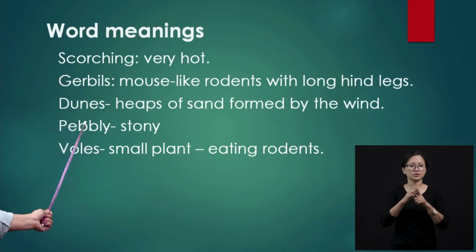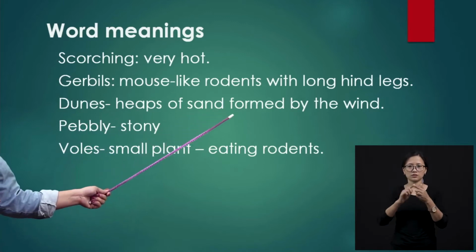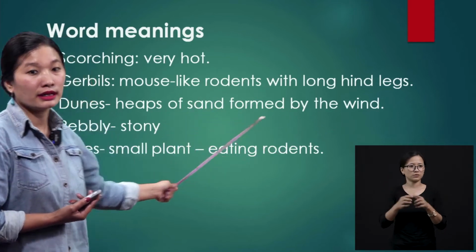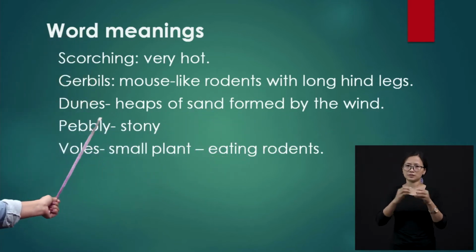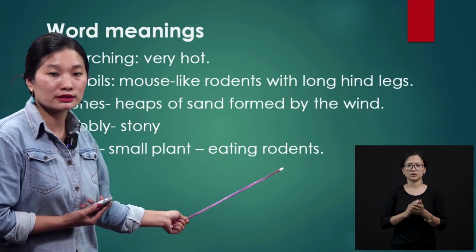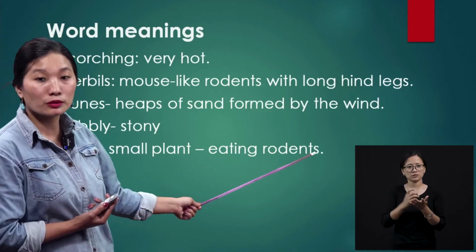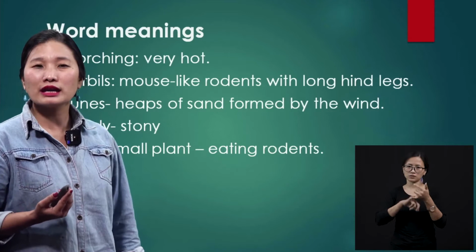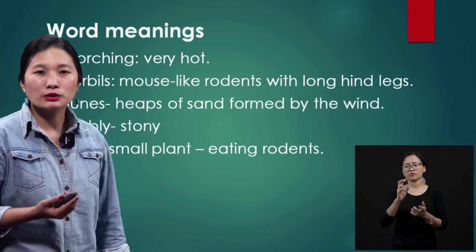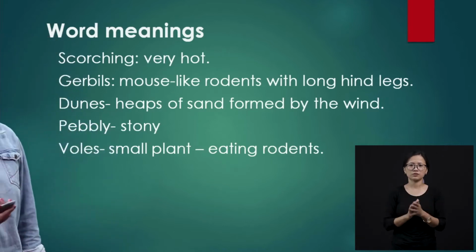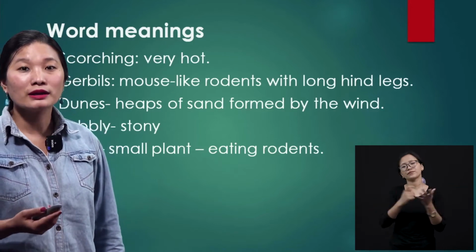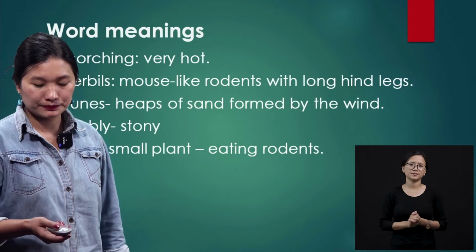And the next is dunes. Heaps of sand formed by the wind. Repeat, dunes, heaps of sand formed by the wind. Next, pebbly, stony. Pebbly just means stony, okay? Voles, small plant-eating rodents. Repeat, small plant-eating rodents are called voles. There are different types of rodents, okay? Some we call mice, some will be voles. You have different kinds like that. We also have the gerbils as we have just read. And so you will also find a lot of rodents, that means the rat family, in the desert.